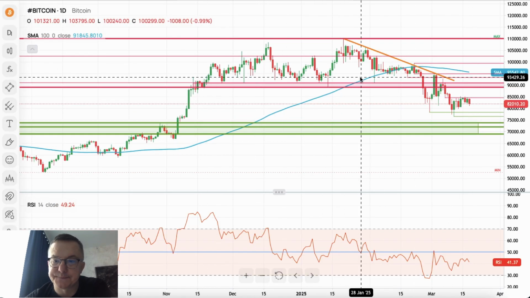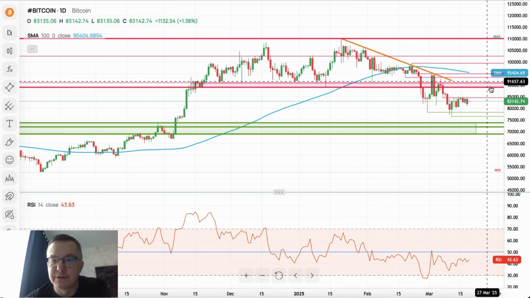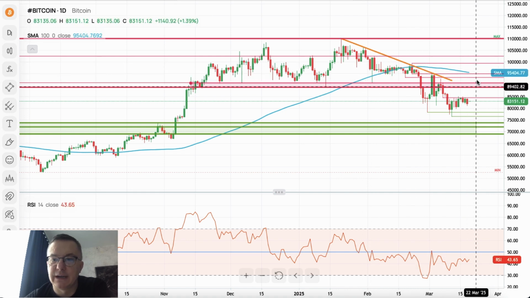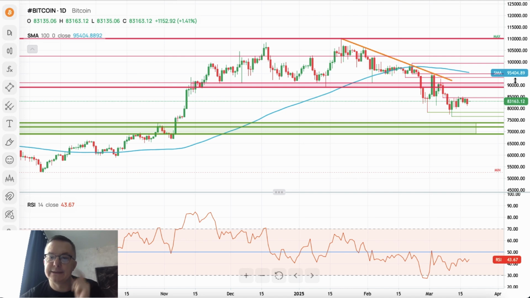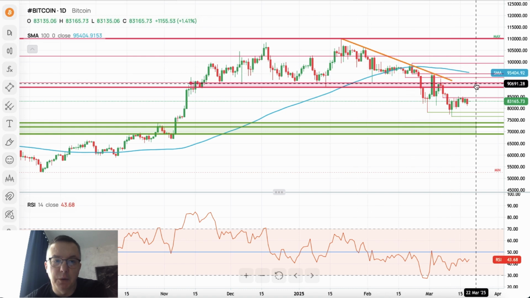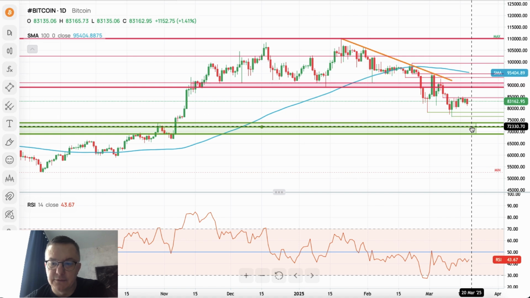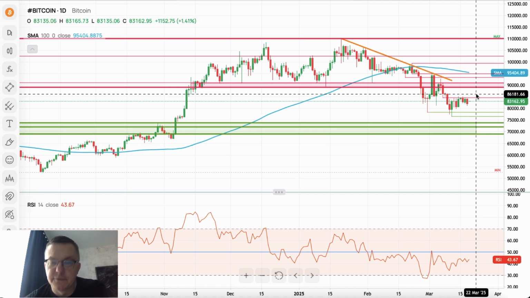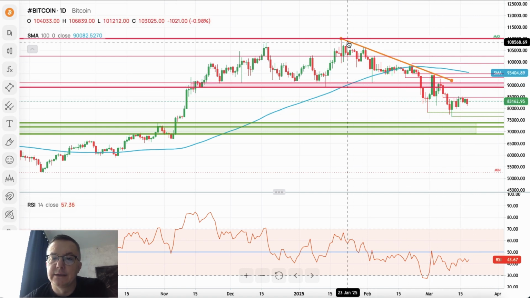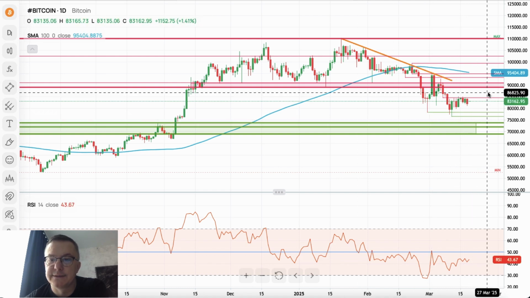Nevertheless, we should pay attention to this situation here, where a rounded top by the 100 periods moving average is being made. Please pay attention to it, because it looks like the 100 periods moving average, now at 95,404, is moving down. It doesn't move up anymore. It's rounding here, making kind of a rounding top, and now it's moving slightly to the downside. So we are waiting for any kind of fundamental event to trigger some kind of movement, either to the upside or to the downside. However, the bias is to the downside. Momentum is negative, so we should see the test of the demand zone soon.